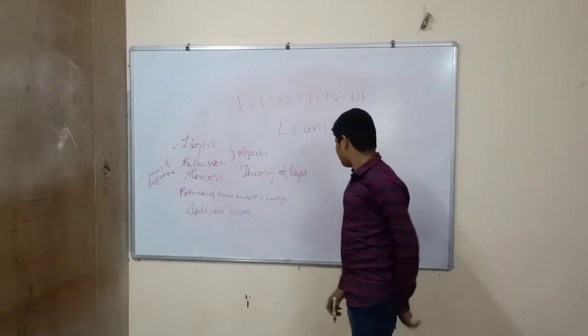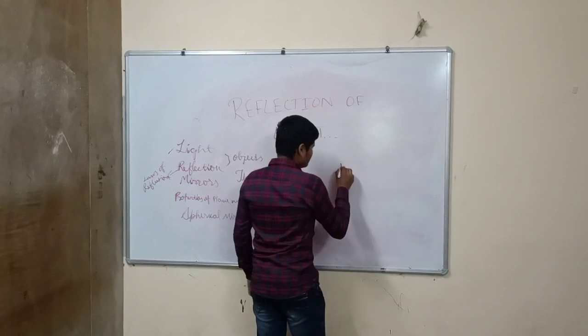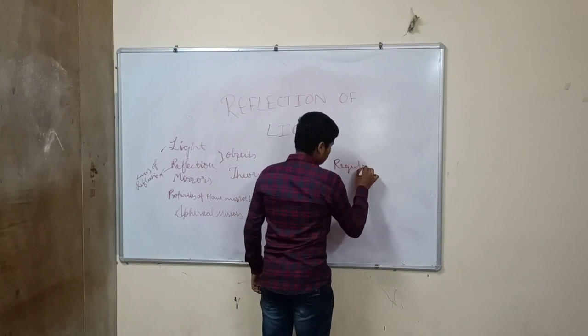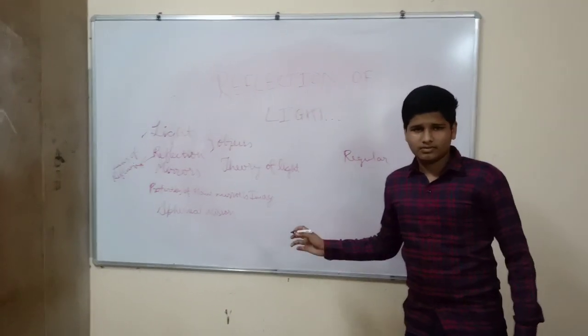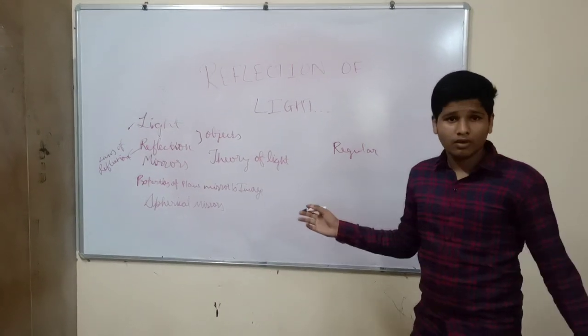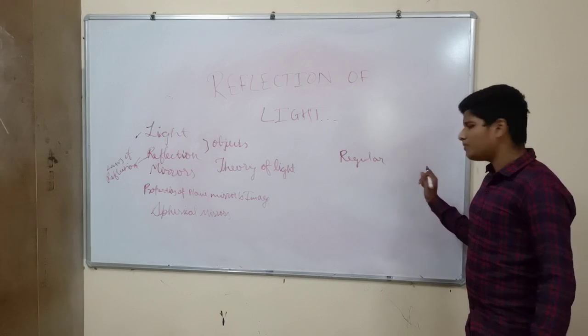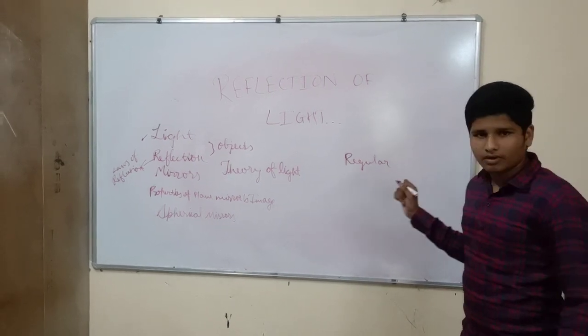There are two types of reflections, and the first is regular reflection. They are emitted by highly polished surfaces like steel objects and also new glass objects. And this blackboard is offering irregular reflection.